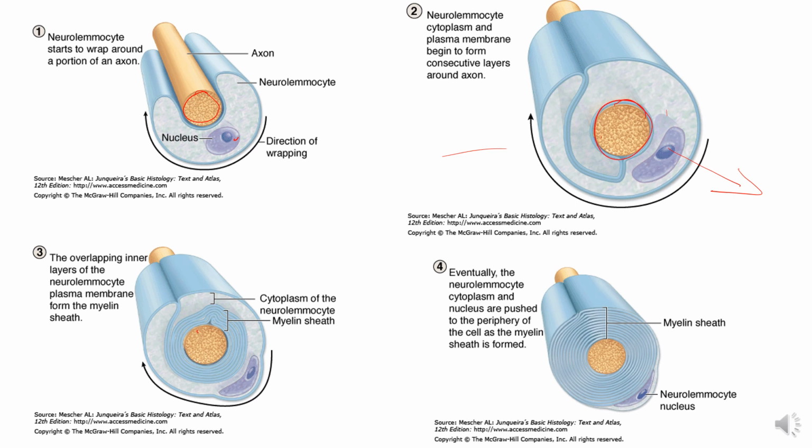So you can see here the concentric lamellae, the overlapping inner layers of neurolemma plasma membrane forming the myelin sheath. So here you can see the axon wrapped with the myelin covering.